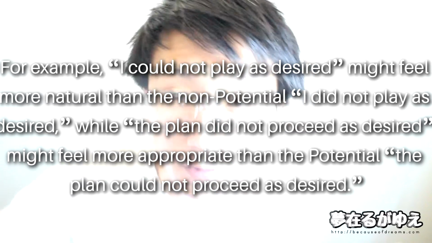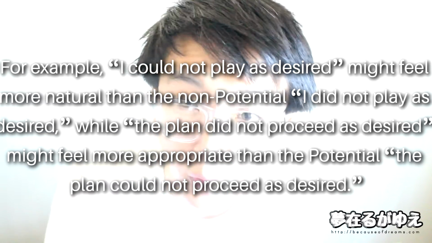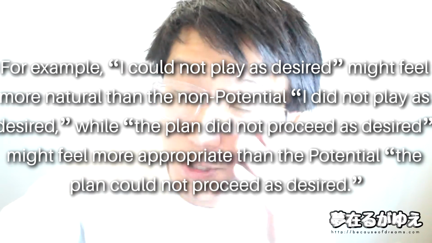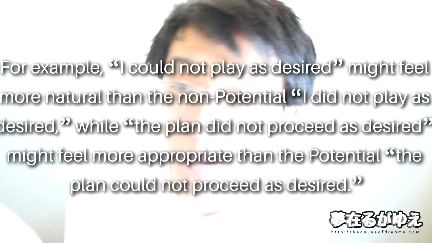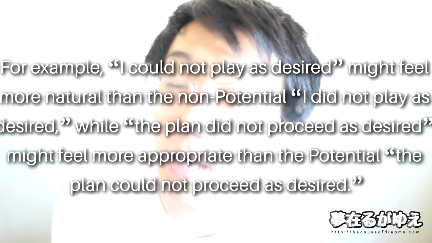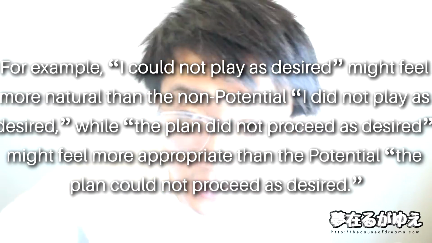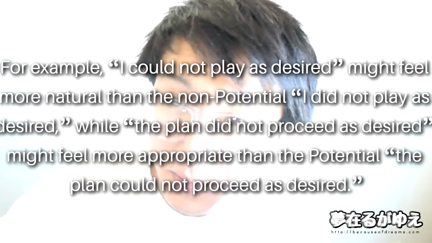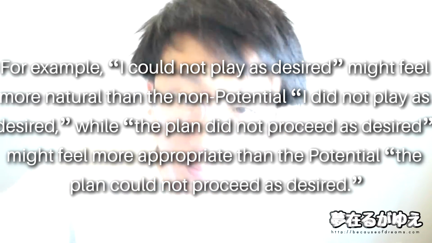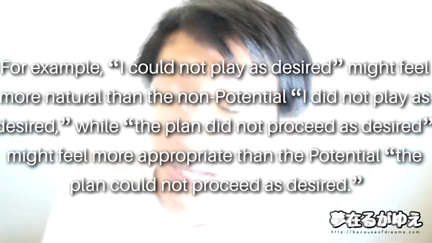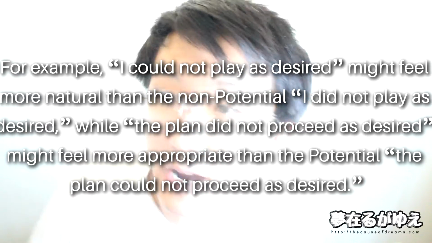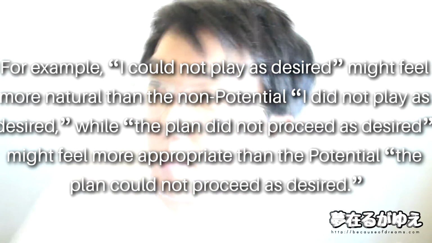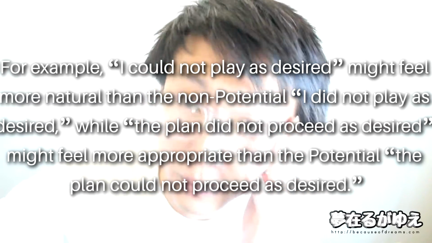Another example to show how the non-potential form may seem more natural or appropriate is if we say the plan didn't go as I desired or as I wished, as opposed to the plan could not proceed as I wished or as I desired. There's some pretty different meanings here. In the first one, where we just say did not proceed as desired, we kind of get the feeling that all the necessary things were prepared, but just because of some unforeseen circumstances, the plan did not go as desired. In the latter case, in which the plan could not go as desired, well, that's kind of saying that it was kind of doomed from the start, which doesn't really make sense because at that point maybe you should have just canceled going through with the plan in the first place.